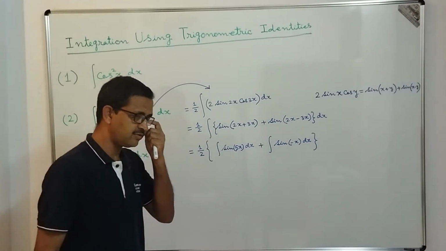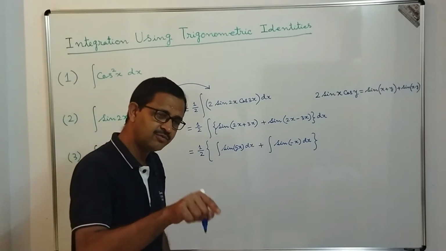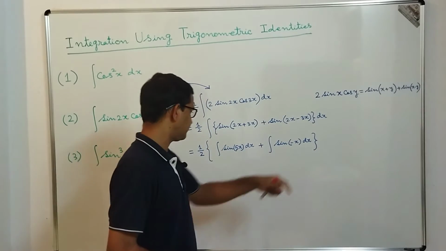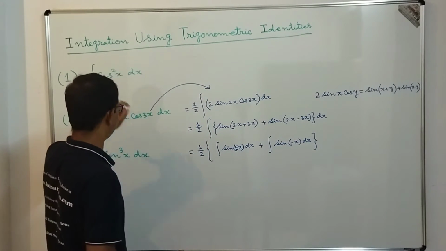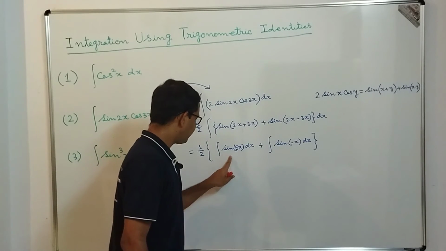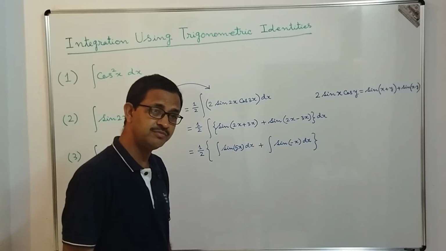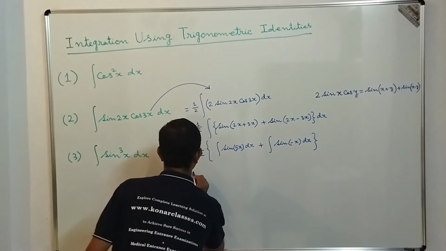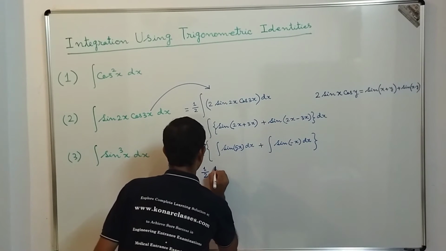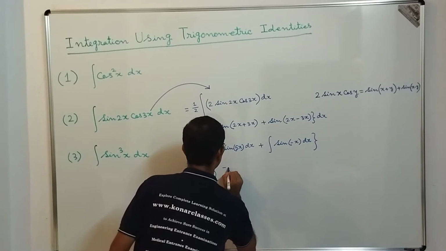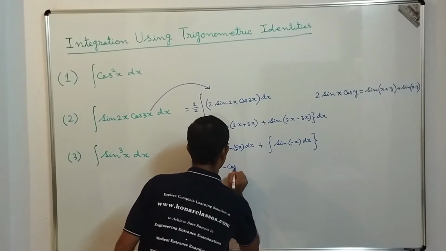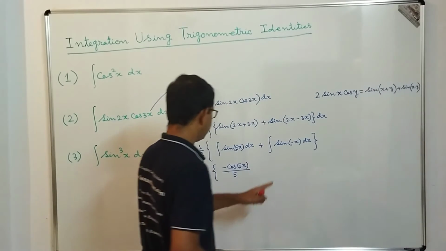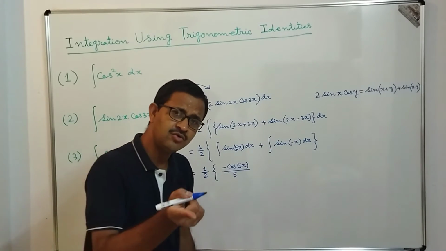Now we can perform the integration of sin 5x dx. Here I am not going for another substitution. You can look into my previous session, where the solution I did with cos square x, and you can find that the integration of sin 5x dx is equal to minus cos 5x by 5, by means of substitution. So this is equal to 1 by 2, minus cos 5x divided by 5, and we know that sin of minus x is equal to minus sin x.